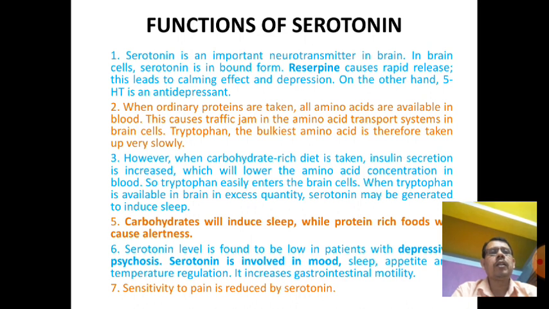When ordinary protein is taken, only the amino acids are available in the blood, and they cause traffic jams in the amino acid transport system in the brain cell. Tryptophan is a bulky amino acid, so its uptake is very slow.